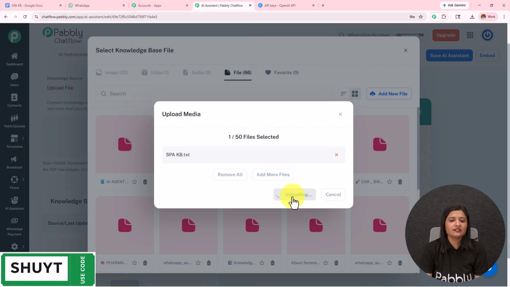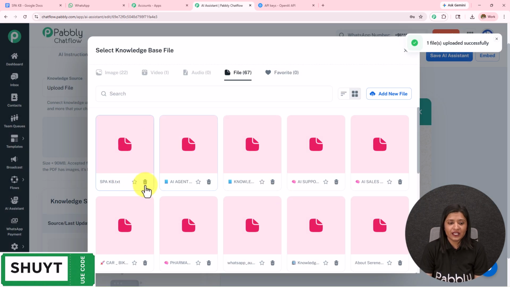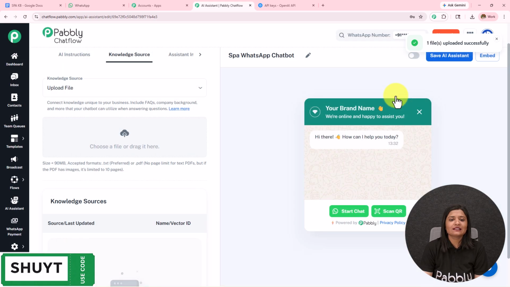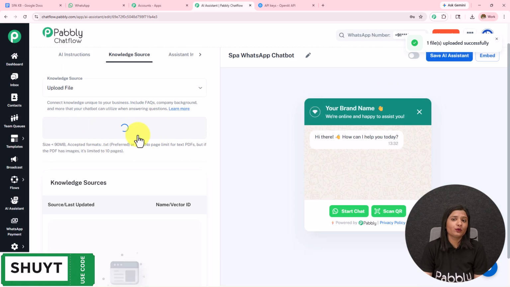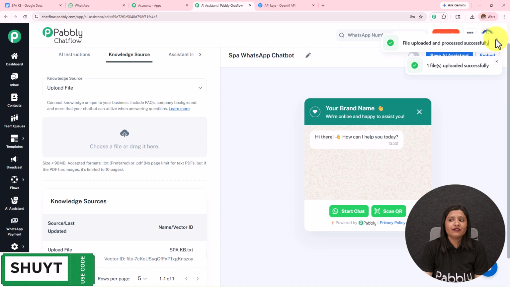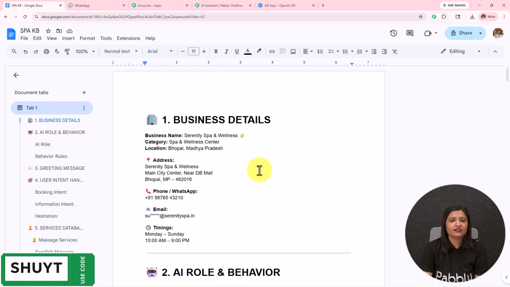I'm simply going to click on this upload file. The file will be uploaded. Here it is. We can see that it is uploaded. Now we have to simply select it and then click on this insert. In this manner we have uploaded the file. If I open the file which I have uploaded, I have created this in Google Docs.